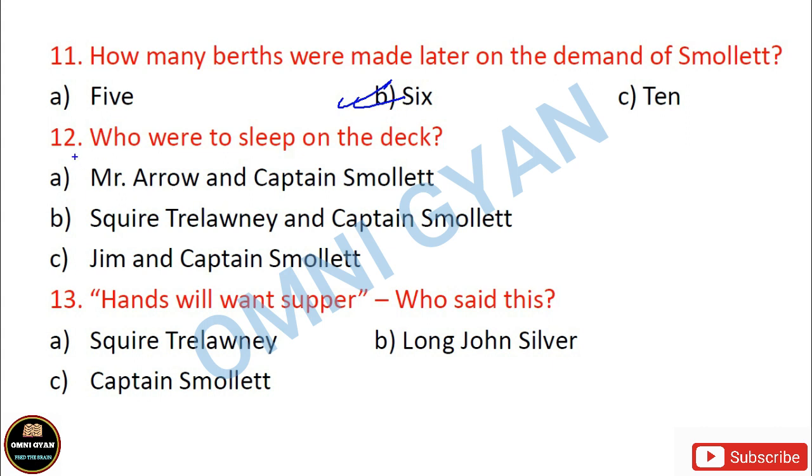Okay. Number 12. Who were to sleep on the deck? Mr. Arrow and Captain Smollett, Squire Trelawney and Captain Smollett, Jim and Captain Smollett. So which one do you think is the correct answer? Come on, I'll give you 5 seconds. 1, 2, 3, 4 and 5.